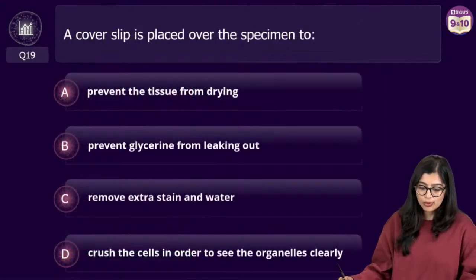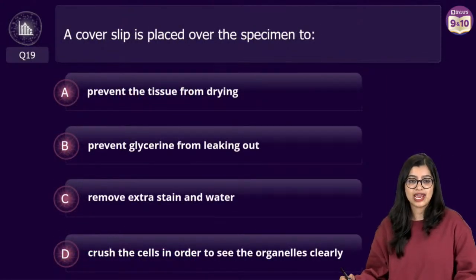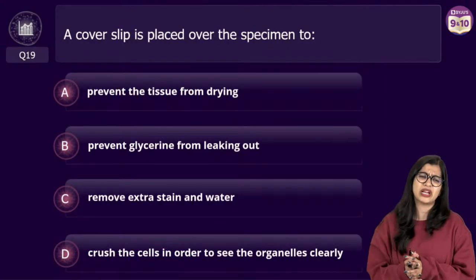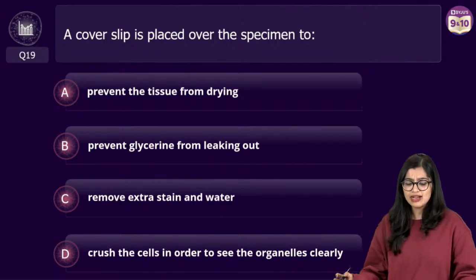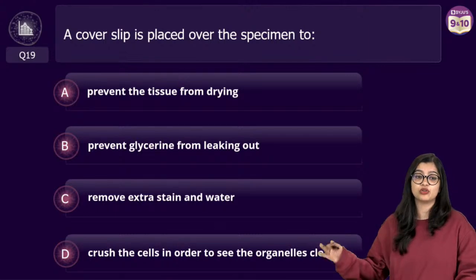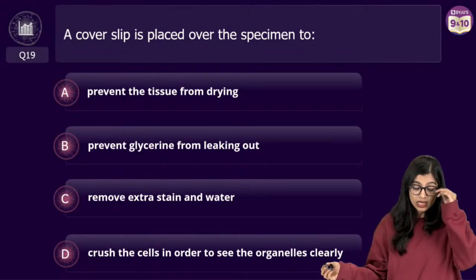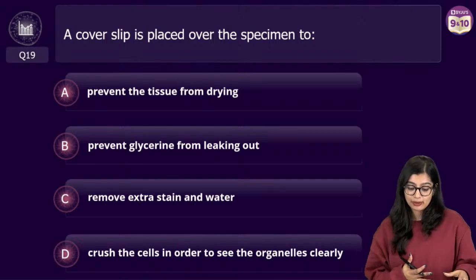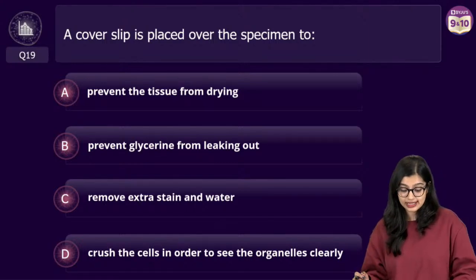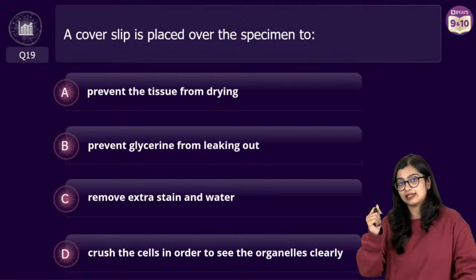Very good. Moving on to question number 19. Another 20 minutes and we will wind this up, 10 more questions only. A cover slip is placed over the specimen to do what? Is it to prevent the tissue from drying? Is it to prevent glycerine from leaking out? To remove extra stain in water? Or to crush the cells?